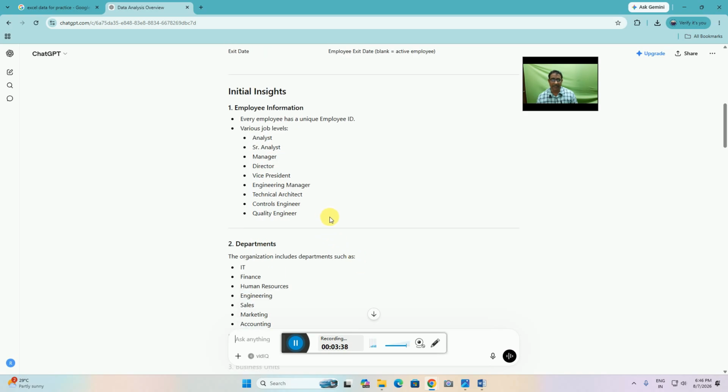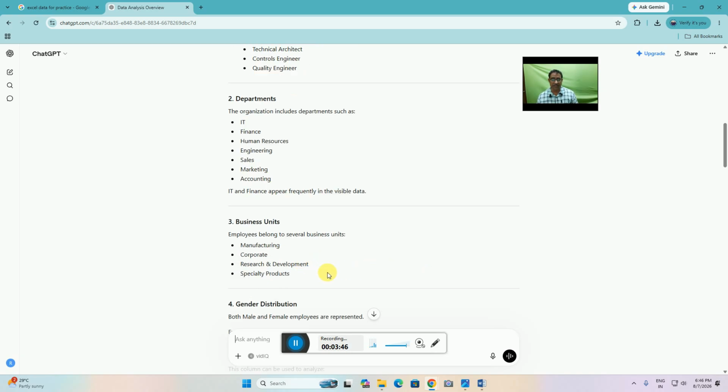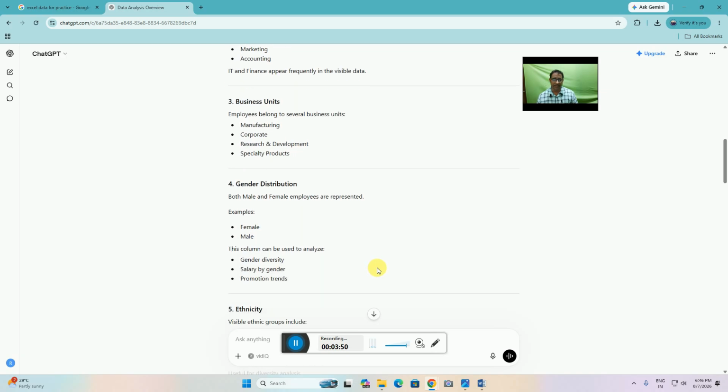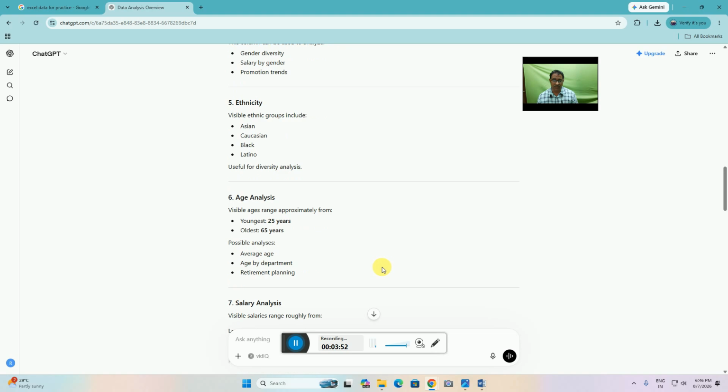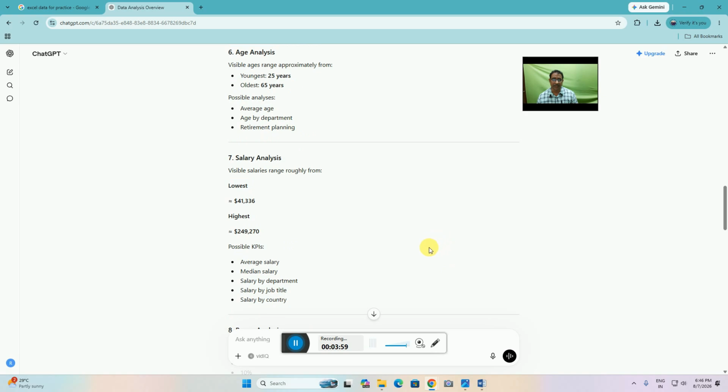Engineering, technical architecture, control engineer. Departments: IT, finance, human resources, engineering, sales, marketing. Business units: manufacturing, corporate, research and development. Specifications include female and grading purpose. This way you can decide the youngest is 25, the oldest is 65, and the average age. This is the lowest salary, this is the highest salary.